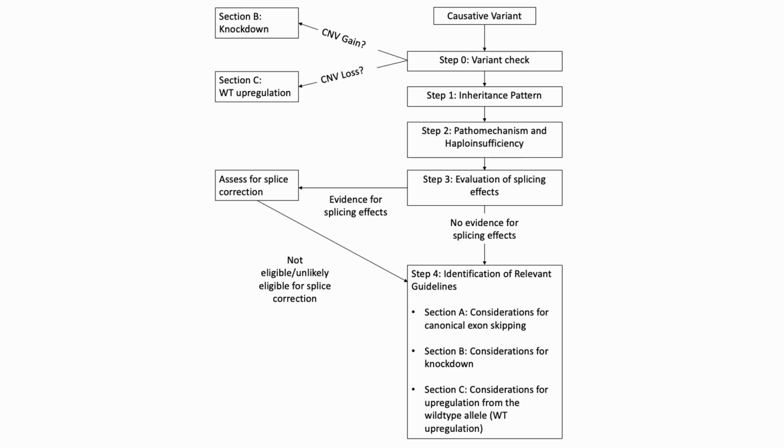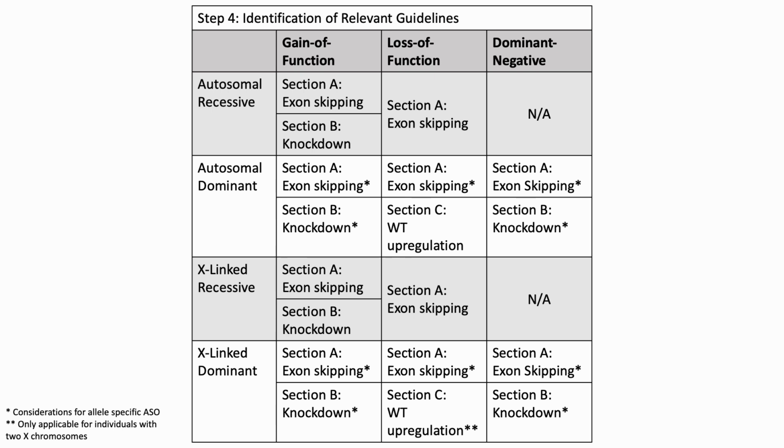We now know the inheritance pattern and pathomechanism of our variant. Our variant is not associated with splicing defects, so we can therefore move on to step 4, which is the identification of relevant guidelines. Since our variant is autosomal dominant and gain-of-function, we can assess for eligibility towards either exon skipping or knockdown ASOs. For this example, we will evaluate the variant's eligibility towards knockdown ASOs. This is because this variant is found in the last exon, meaning it is not eligible for exon skipping ASOs, according to our guidelines. More detail on evaluating for exon skipping eligibility can be seen in the CTSF example.